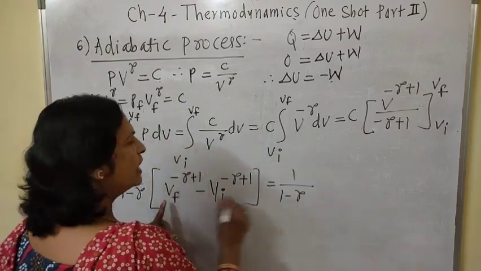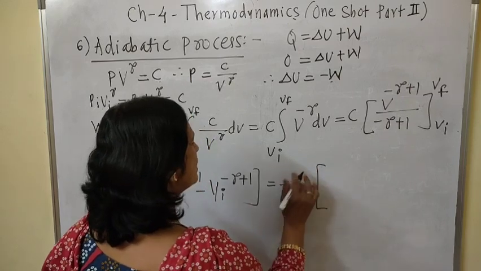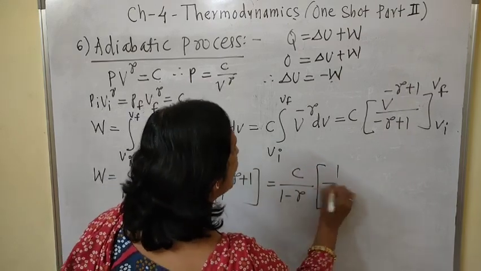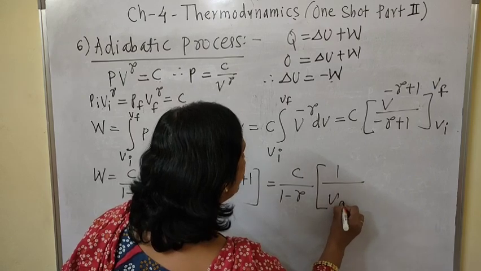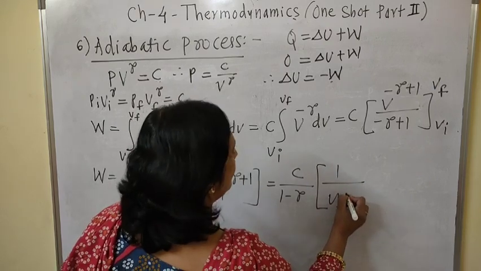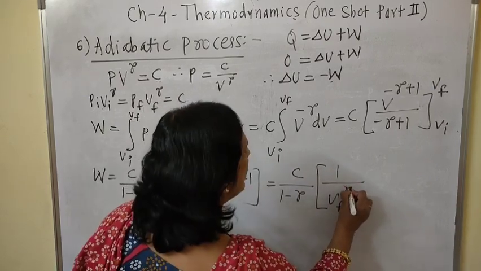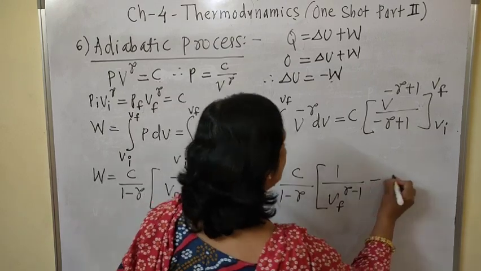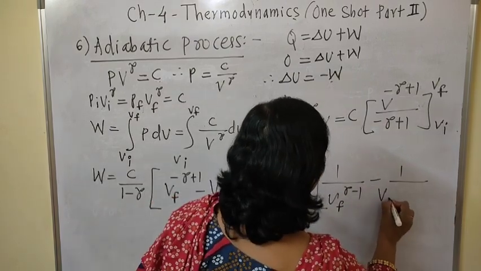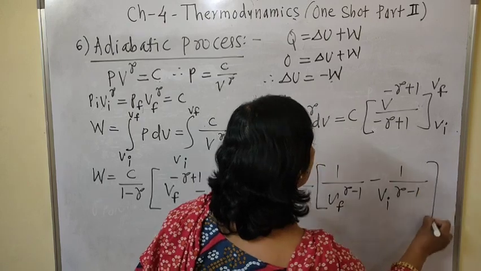Then this can be written as 1 upon Vf raised to gamma minus 1, minus 1 divided by Vi raised to gamma minus 1.